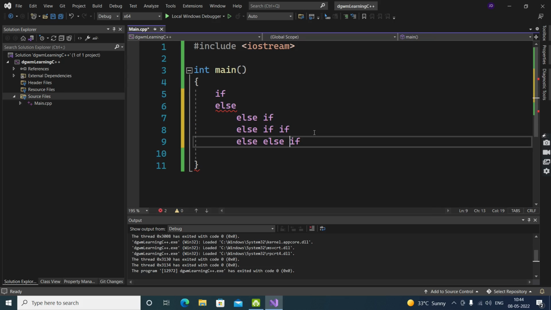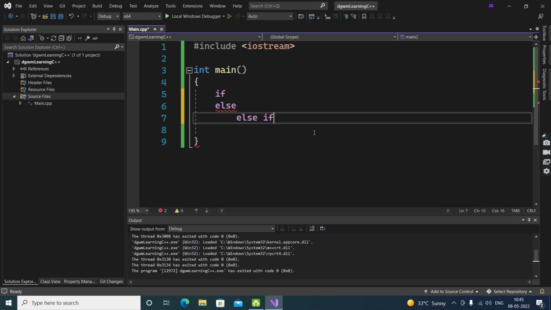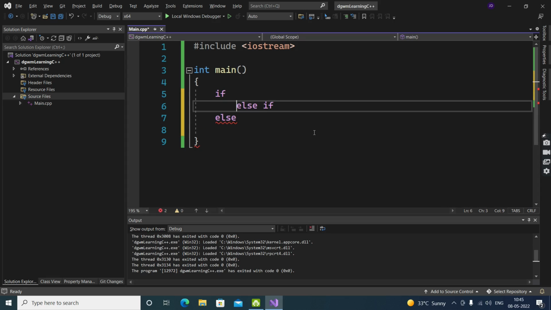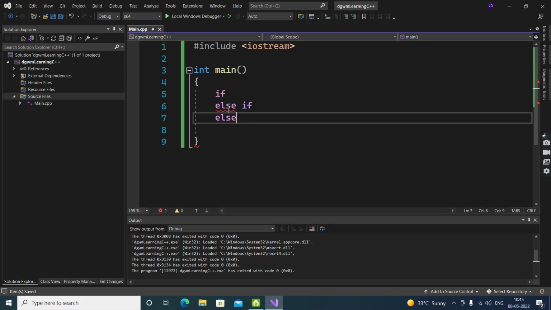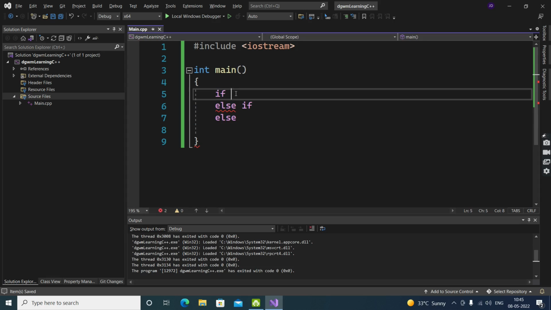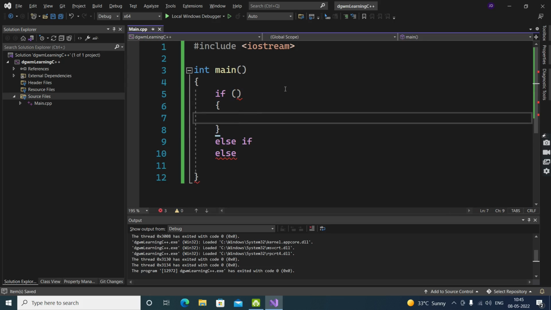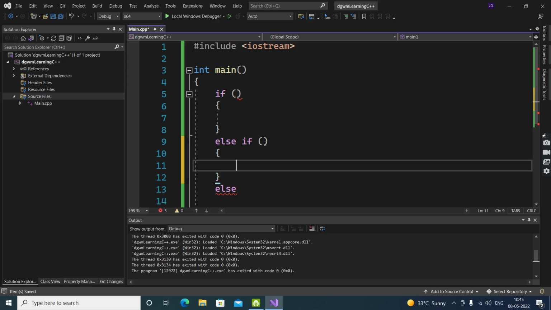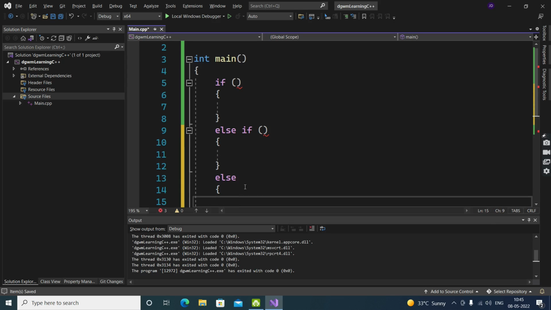Not actually, these are not in this programming language, these are in other languages. Mainly they are these three. If it happens in this sequence: if, else if, and then else. Of course, we know the format of the if condition is like this. But in the else you can put whatever you want to do.